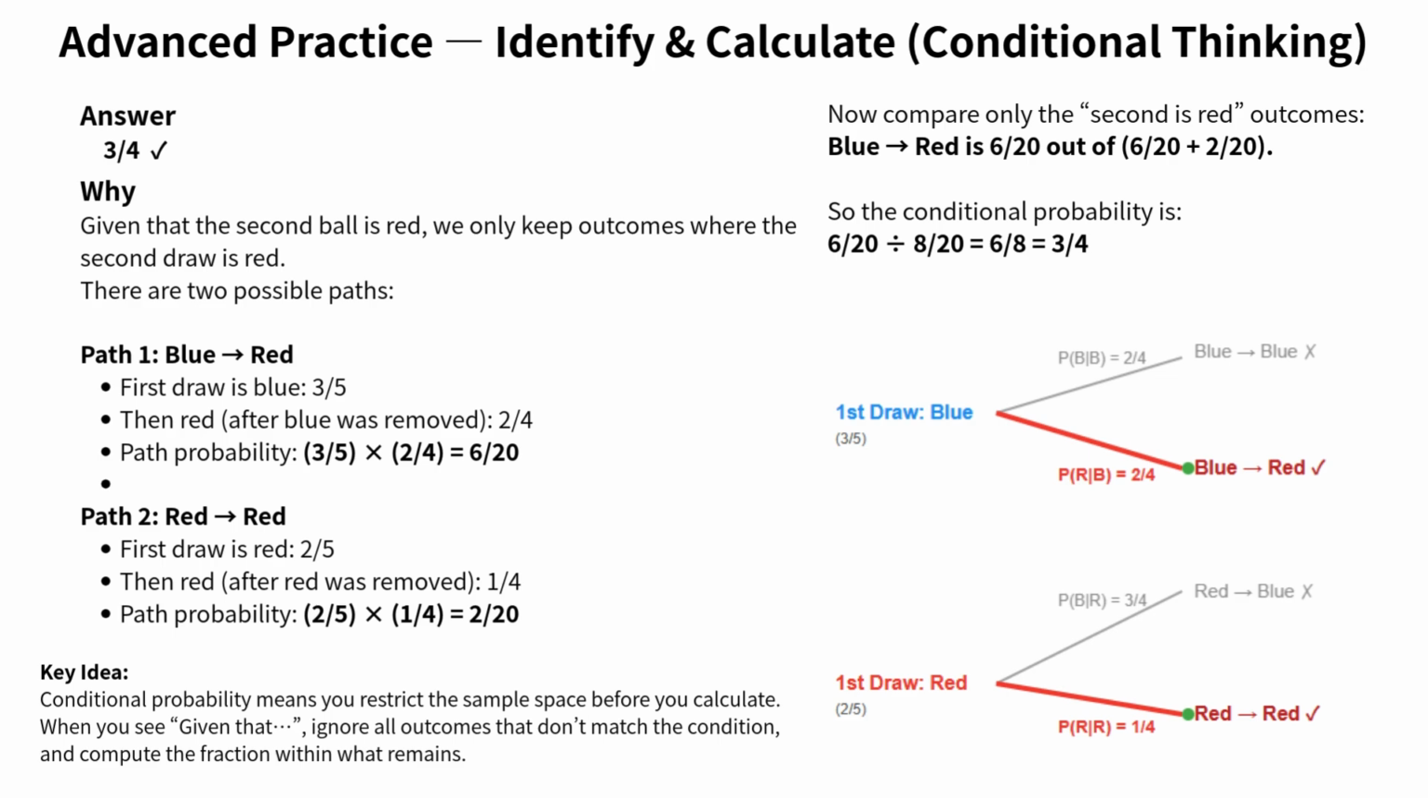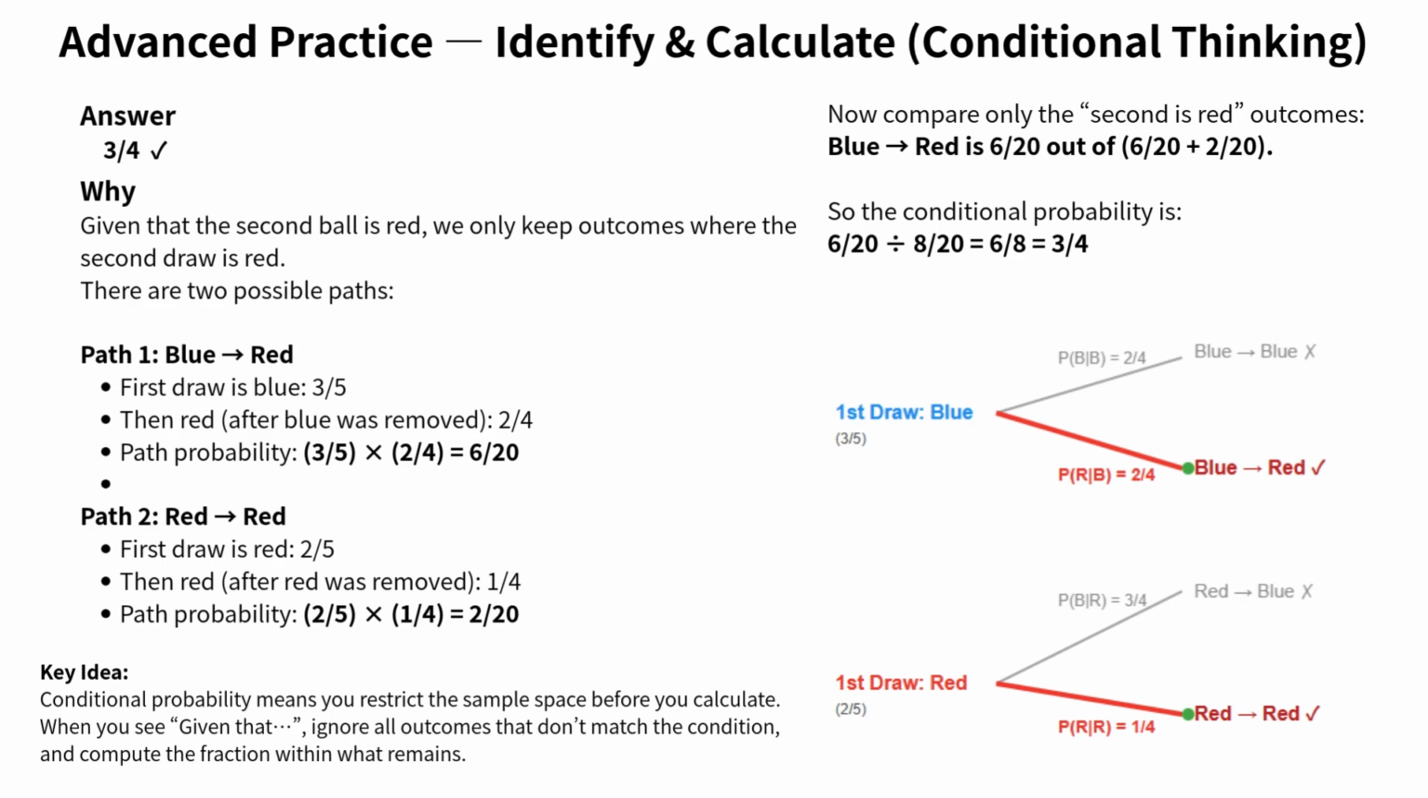So the probability that the second ball is red, given the first draw was red, is 1 out of 4, which is 1/4. Now multiply along this path. Path probability. 2/5 times 1/4 equals 2/20. So the probability of the sequence red then red is 2/20. Now compare only the second is red outcomes.